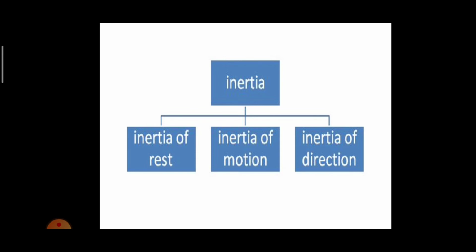There is another inertia which is called inertia of direction. What is that? Every body has the tendency to continue to be in the same direction. If there is a sharp turn, then your body will move towards the opposite side, because you want to continue in the same straight direction. So when the direction changes, your body has the tendency to continue in the same direction, and you will be tilted to the opposite direction.